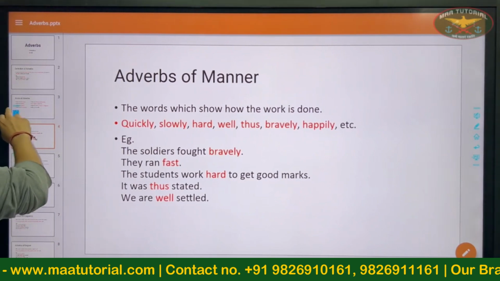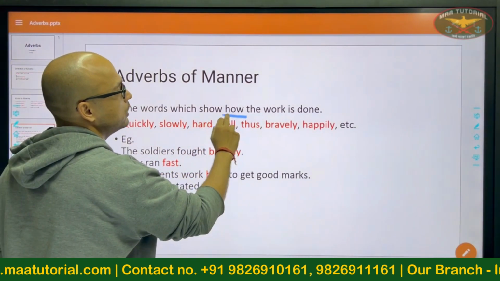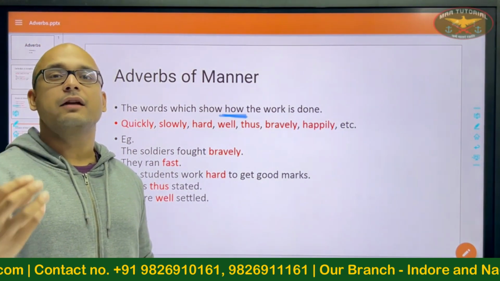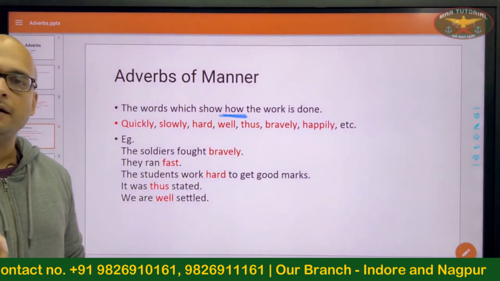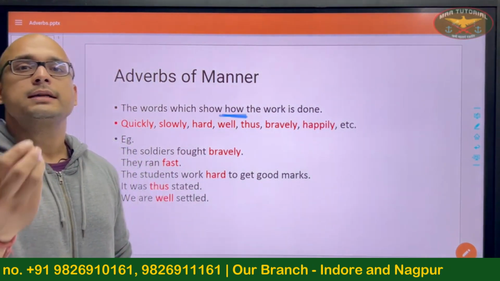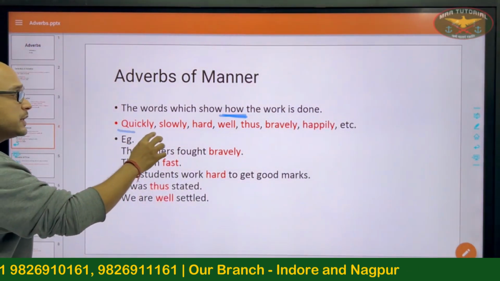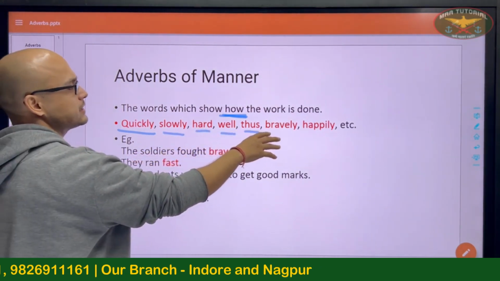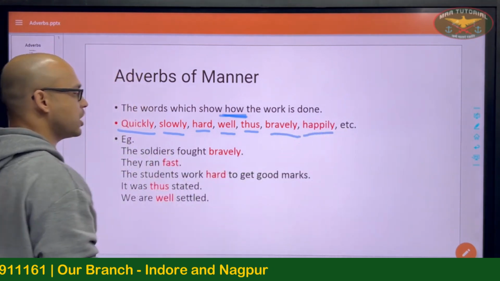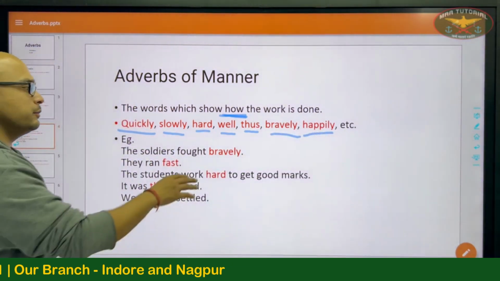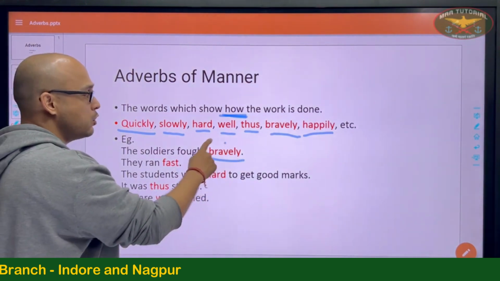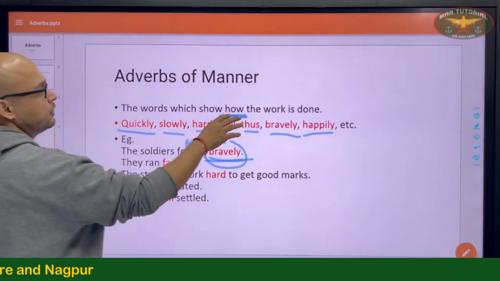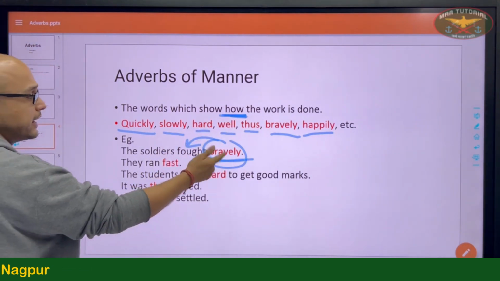Now the words which show how the work is done, when they show how something is being done, those words are known as adverbs of manner. They show the manner in which something is being done, like quickly, slowly, hard, well, thus, bravely, happily, etc. The soldiers fought bravely. How did they fight? They fought bravely. It is answering the question of how. It shows how the work is done.